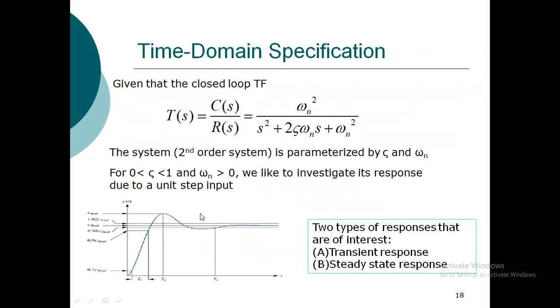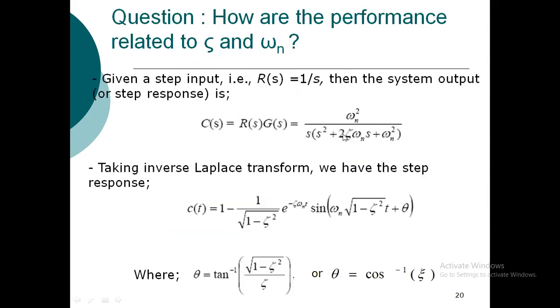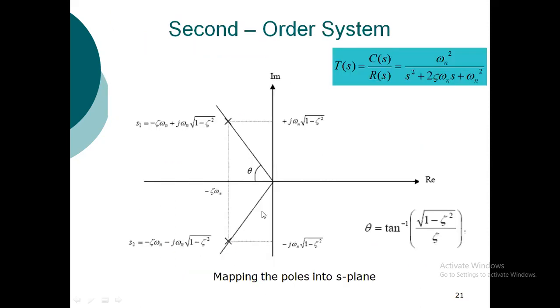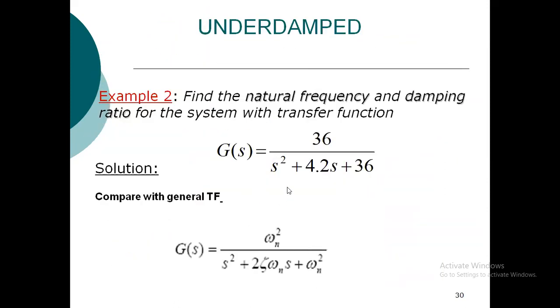There are some more terms in the time domain response, known as rise time, peak time, maximum overshoot, and settling time. These parameters can be directly concluded from the transfer function model of the second order system. You can directly find the rise time, peak time, maximum overshoot, and settling time from that. If you have such a system, then you can find the various responses for any kind of input. So this is all about the general control system course.